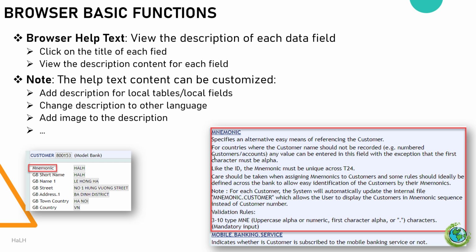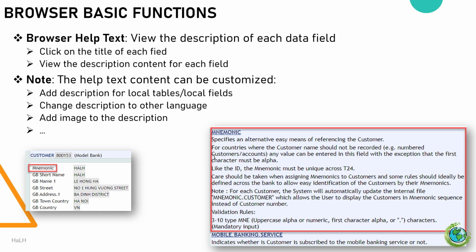T24 browser web supports help text, providing end users with the ability to access help information and descriptions, helping them better understand each data field in the application or version. Browser help text allows you to see detailed information about what each field represents and how it should be used. Click on the title of each field.